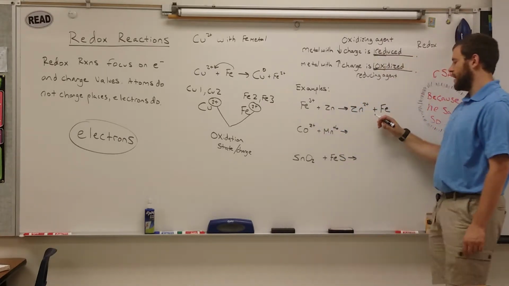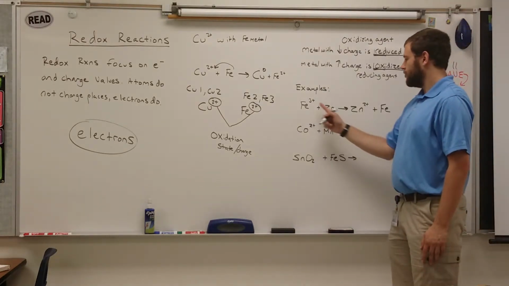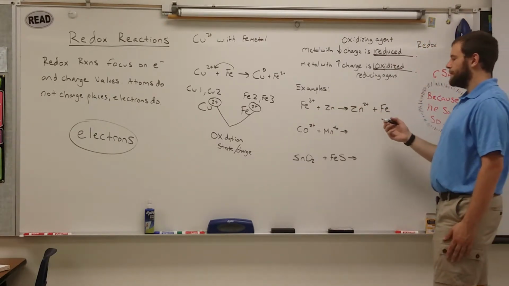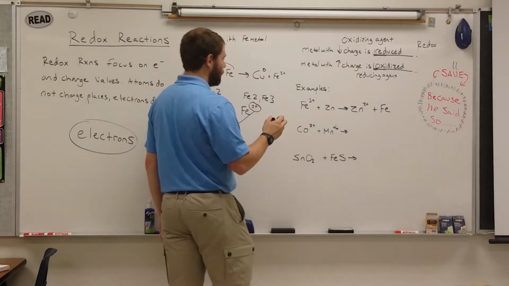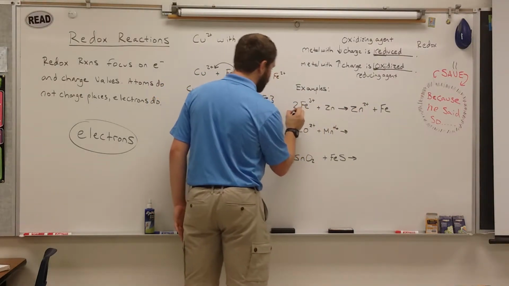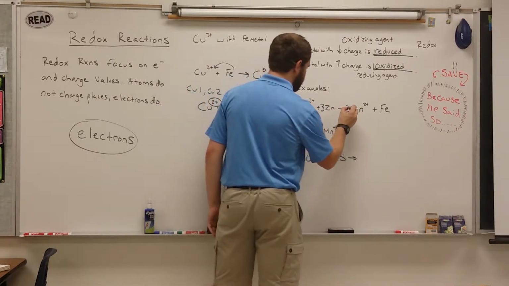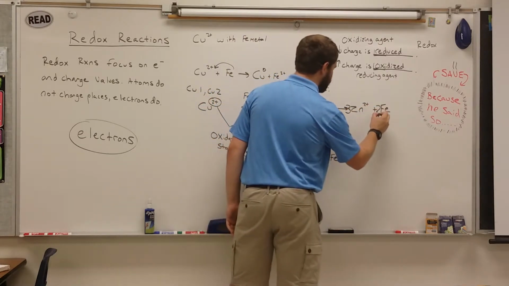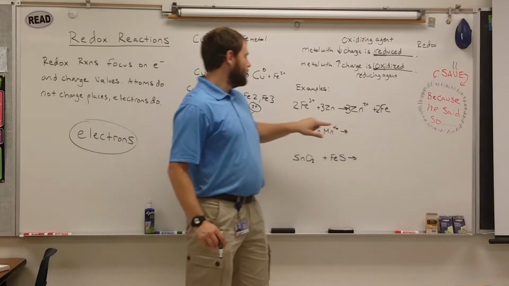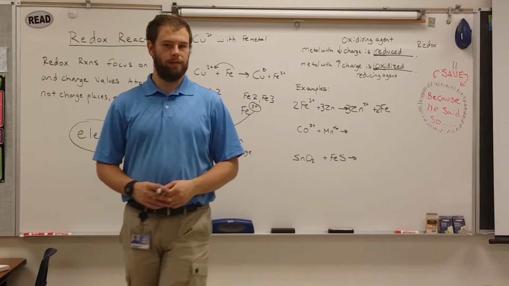Okay? So it's going to become a neutral metal. Notice the number of electrons don't match up. Three electrons are moving here, but there's an extra one lying around. So what that means we need to do is find multiples of these to make them balanced charge-wise. If I put a 2 in front of the Fe, a 3 in front of the zinc, a 3 in front of this zinc, and a 2 in front of here, you'll end up having the same number of irons, the same number of zincs, and the electrons will match up, 6 and 6. That's the goal.